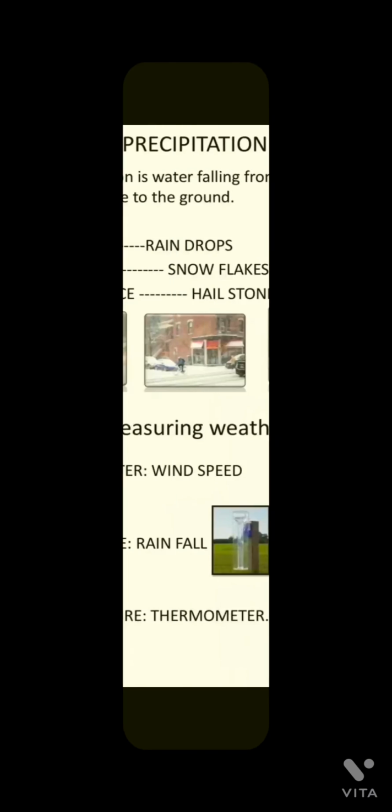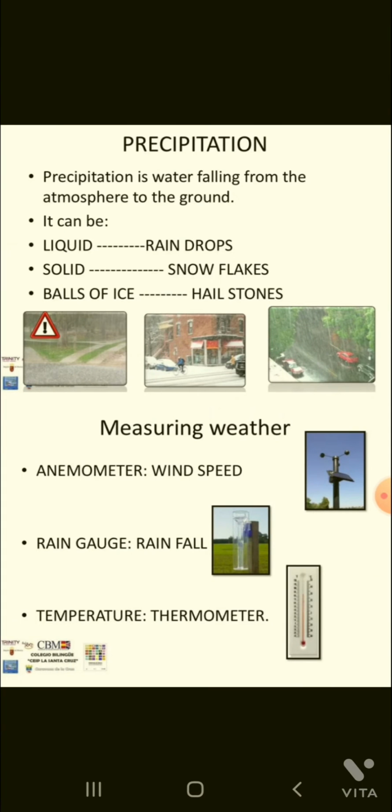Next topic is precipitation. Precipitation is water falling from the atmosphere to the ground. Means you know that during evaporation, water changes into vapor form, gaseous form, and spreads into the atmosphere. When it comes back to the ground, then it's known as precipitation. Water falling from the atmosphere to the ground. It can be liquid, as raindrops.